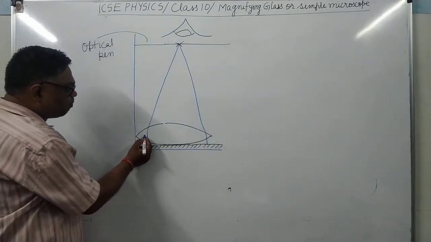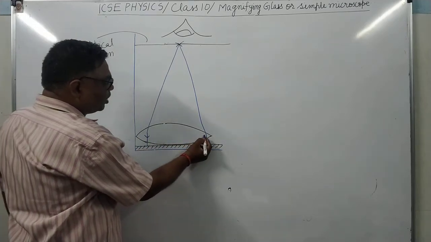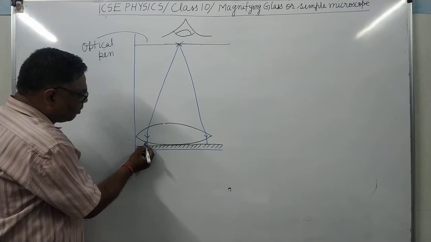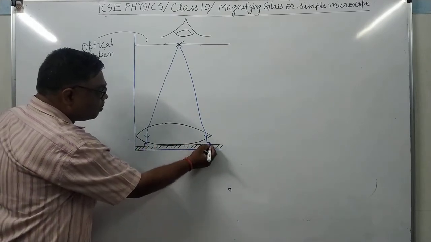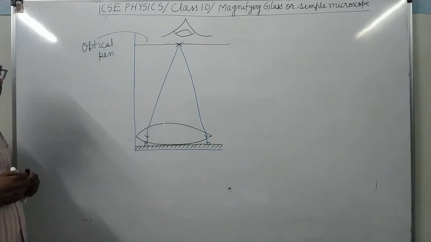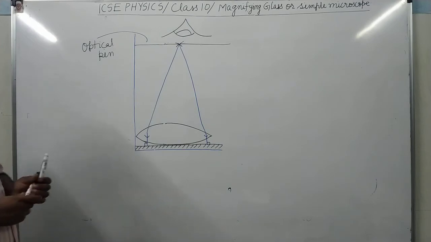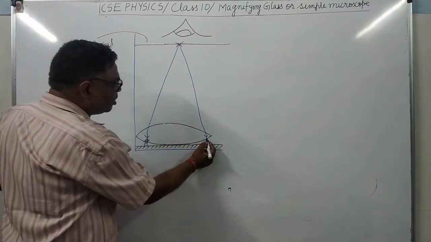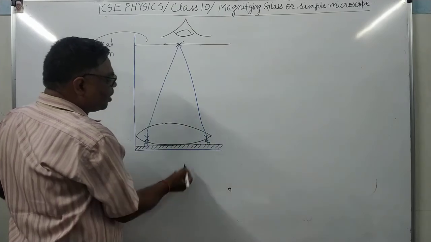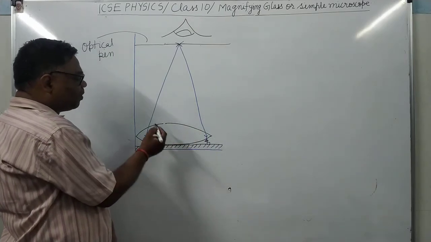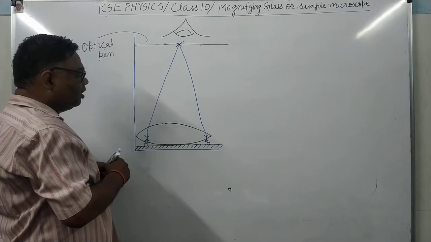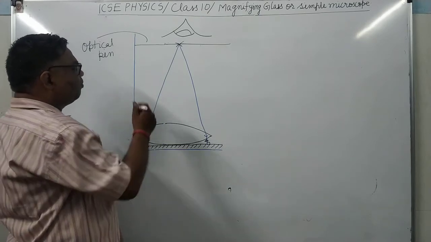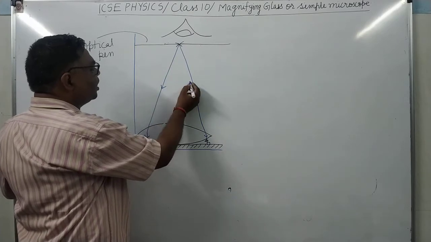And when they become parallel to the principal axis, they will fall upon the mirror perpendicularly. Falling on the mirror perpendicularly, they will retrace their path, returning back on the same path from which they reached here.